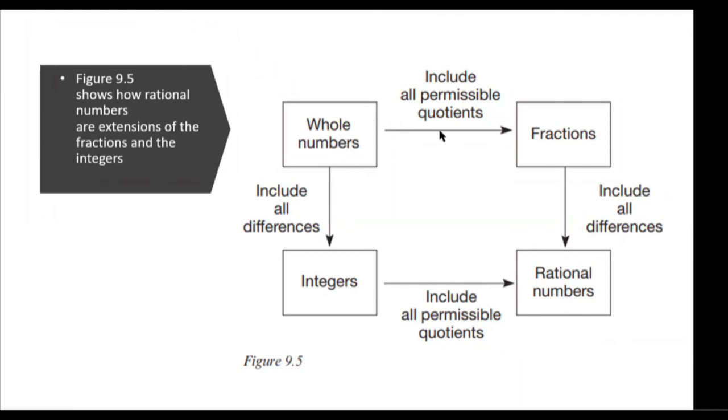Then yung whole number goes to fractions, include permissible quotients. So whole number goes to fraction, ibig sabihin mga positive numbers lang ito. Then goes to rational numbers, include all differences. So lahat sila ay mag-meet sa tinatawag nating rational numbers. And that's it.